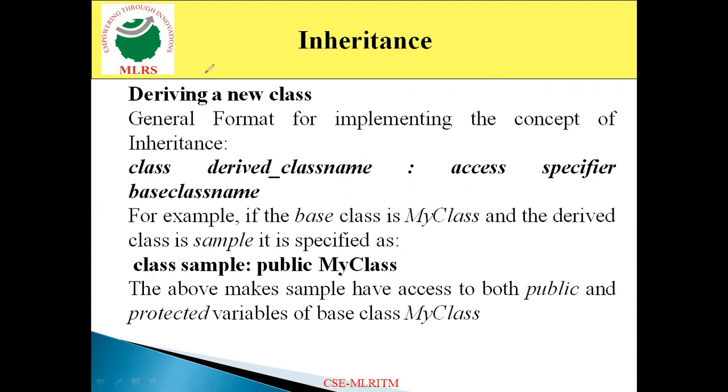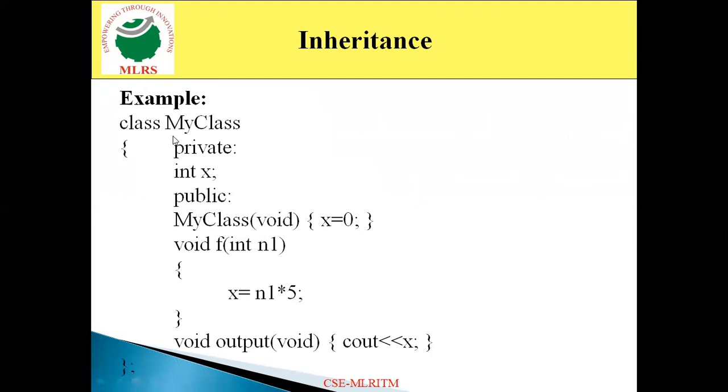Now look at one more example. Here I am defining a class. The name of the class is my class. In the private mode, I declare the data member int x. Now in the public section, I define a function my class. Here the function is a constructor, because the class name and the function name are the same. In this constructor, I am assigning the value 0 to x.